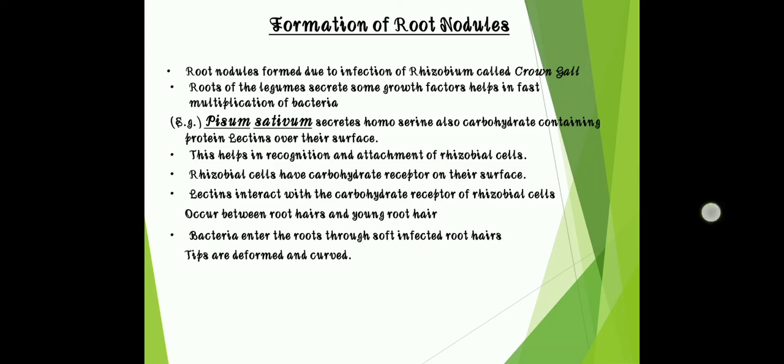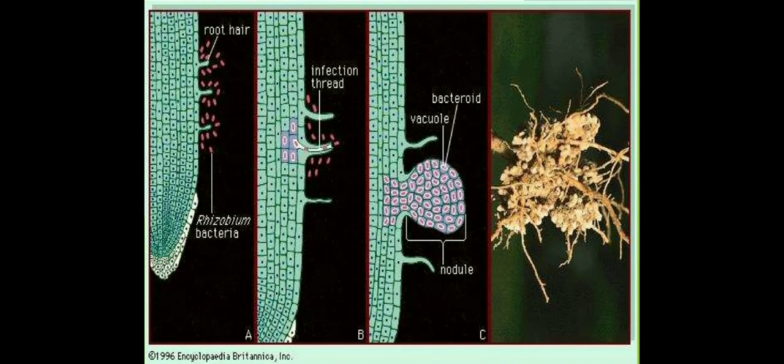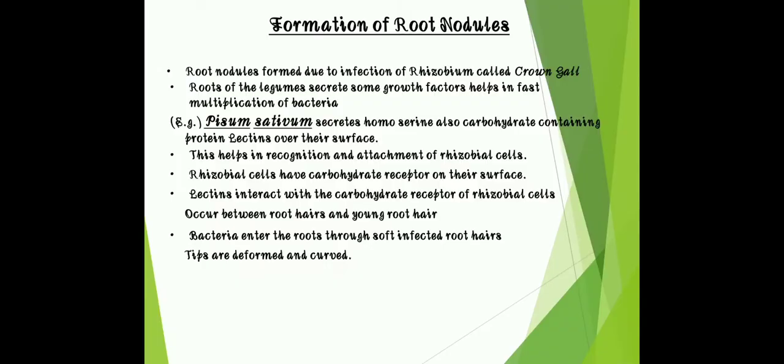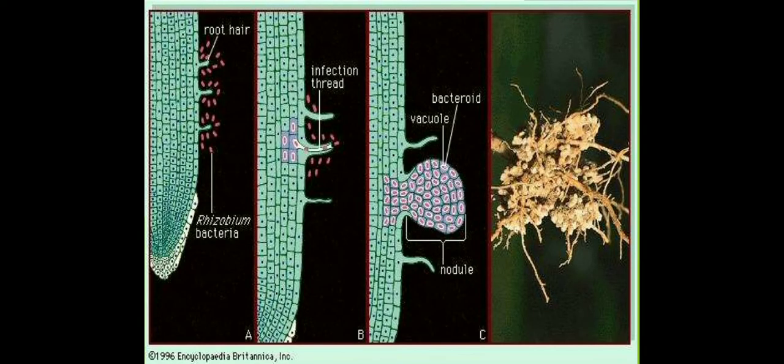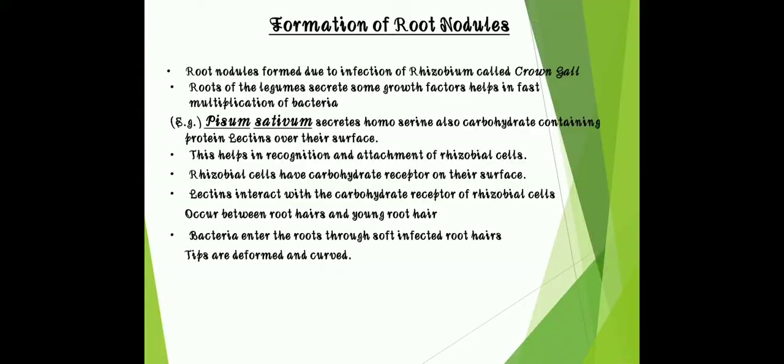So we'll see in this picture. So this is the root. As the Rhizobium bacteria come in contact with this root, they form infection through the infection thread. As it reaches the cortex of the root, it multiplies there and it forms nodules. It is the multiplication of cells actually, and they remain in a dormant state there.